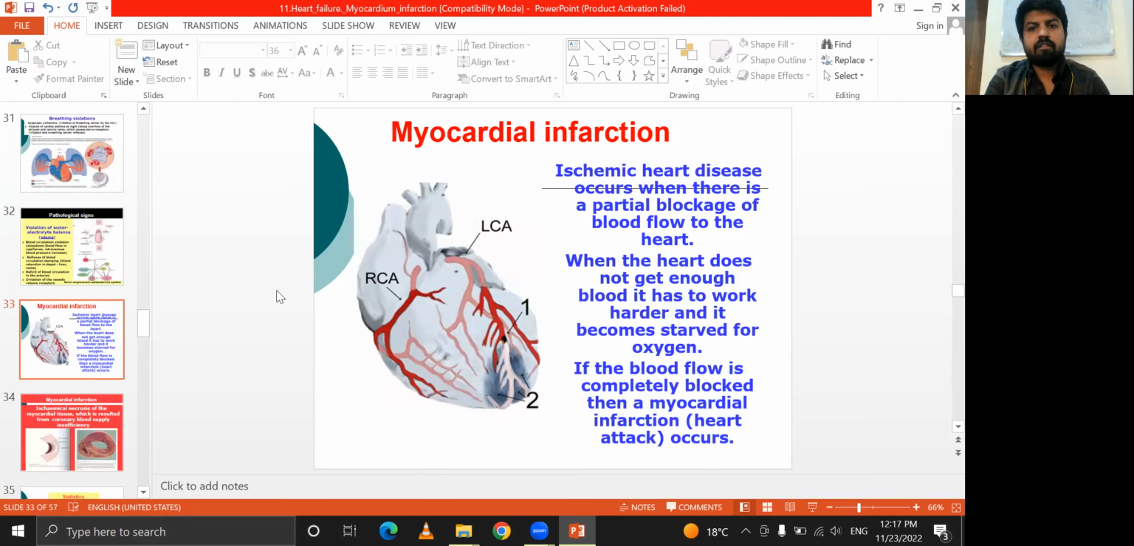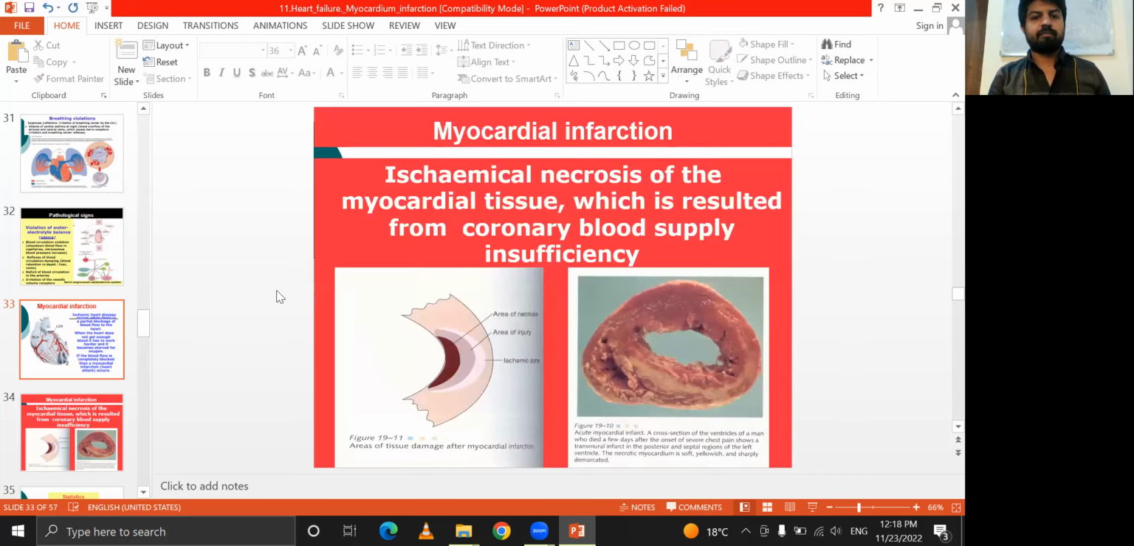So myocardial infarction, ischemic heart disease, occurs when there is a partial blockage of the blood flow in the heart. When the heart does not get enough blood to work, it becomes starved of oxygen. If the blood is completely blocked, then a myocardial infarction occurs. It means in a patient who has a problem with cholesterol, when the artery is fully blocked, there is no blood supply to the heart muscles, and here is a condition called MI, myocardial infarction.